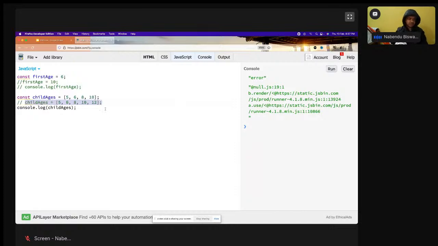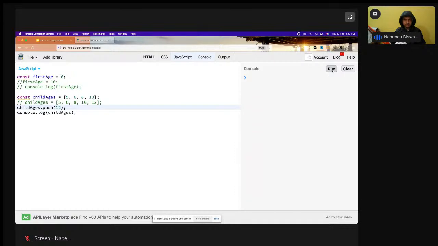But what is allowed is child ages dot push of 12. Push, pop, all these methods we can use in JavaScript on any array, a lot of array methods are there. So I can push like this and it works. Most of the time people add a new value to an array through the push method, so this is completely right code, and in production people use this a lot.